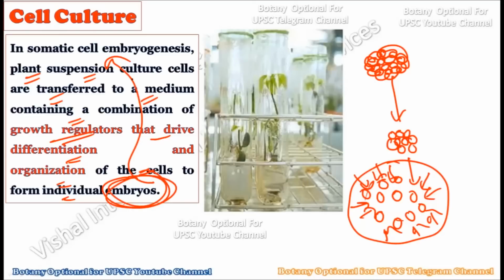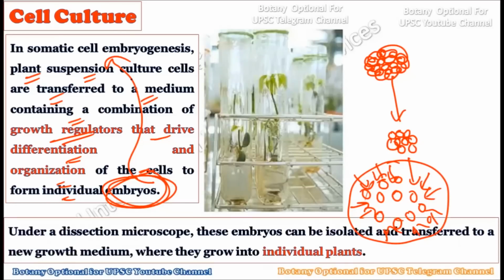So in somatic cell embryogenesis, whatever suspension culture cells are there are transferred to another growth medium which contains very high growth regulators. Then it will drive differentiation, that is, the cells will differentiate from one another, and there will be organization of the different organs. In this way individual embryos can be extracted from these cells and we can do somatic cell embryogenesis. So this is another advantage of cell culture.